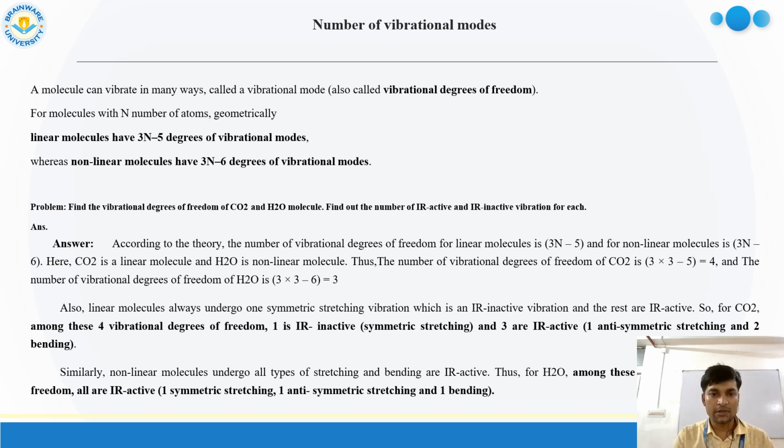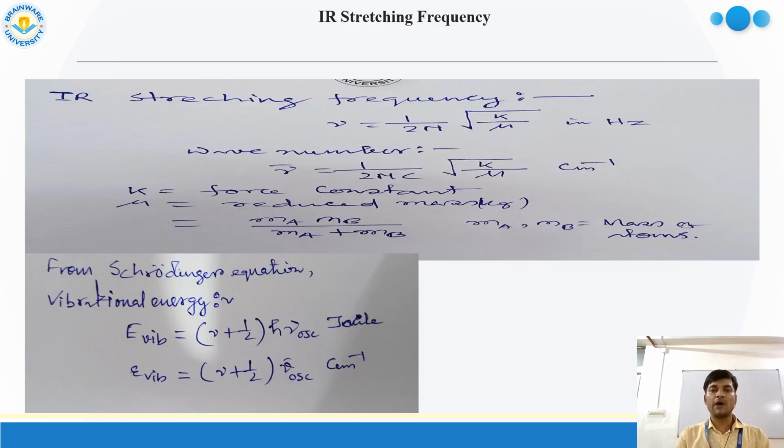Here, for a water molecule, by applying this equation, it is non-linear, so that is 3 into 3 minus 6, so 3 vibrating degrees of freedom or vibrating modes are present. There is a problem given over there, you can go through it, and it will help you. Now, how can we calculate the IR stretching frequency?